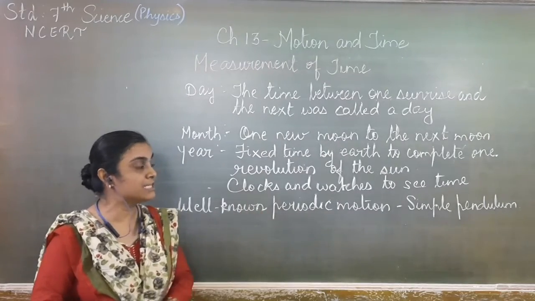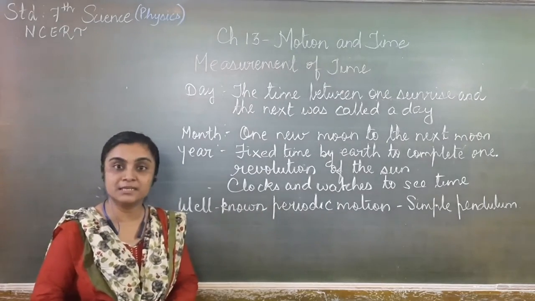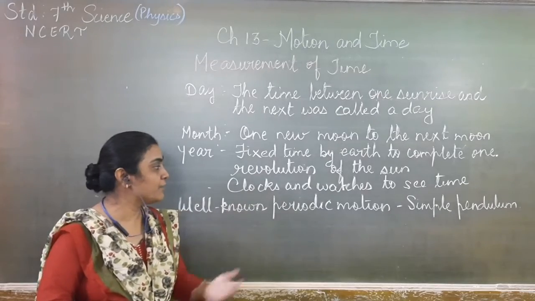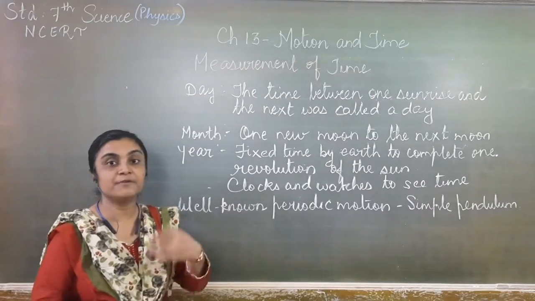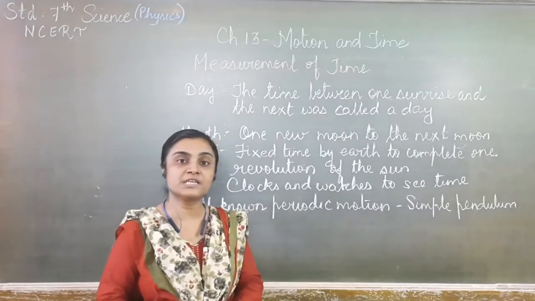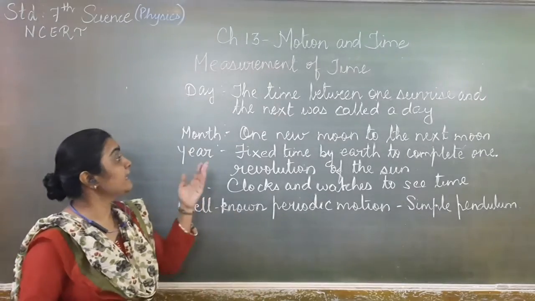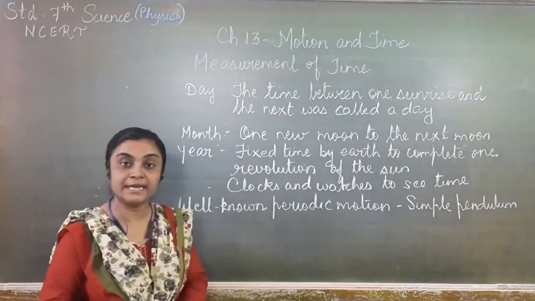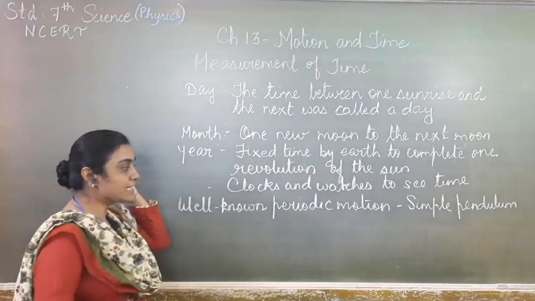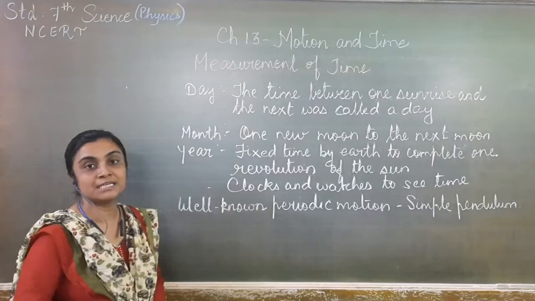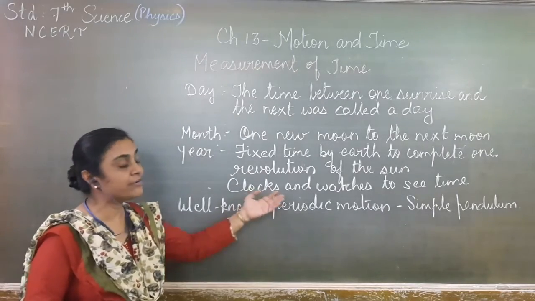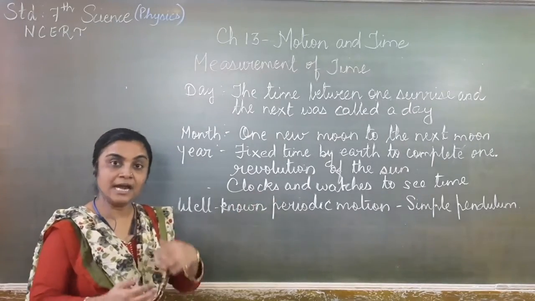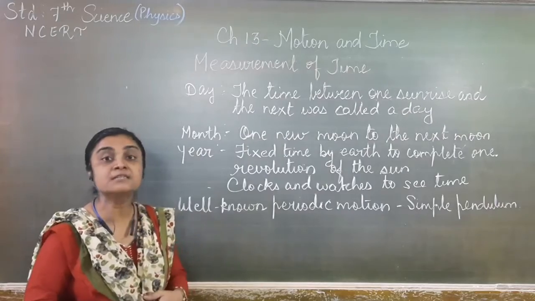Clocks and watches are used nowadays to see the time. To observe the time, we are using clocks and watches. But before, clocks and watches were not there. The day, month and year were measured with the natural phenomena occurring in nature. Now we know that clocks and watches have a complex process, and they run on the basis of periodic motion. At a fixed interval of time, it repeats its motion.